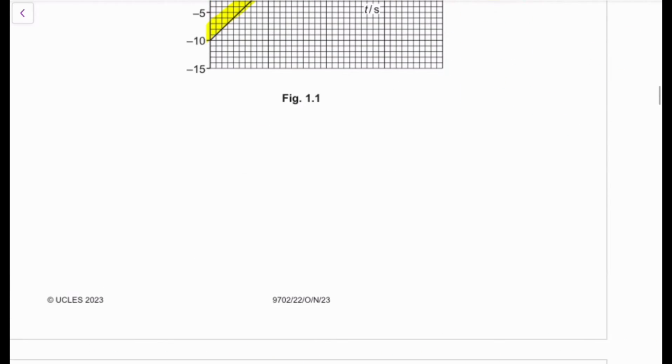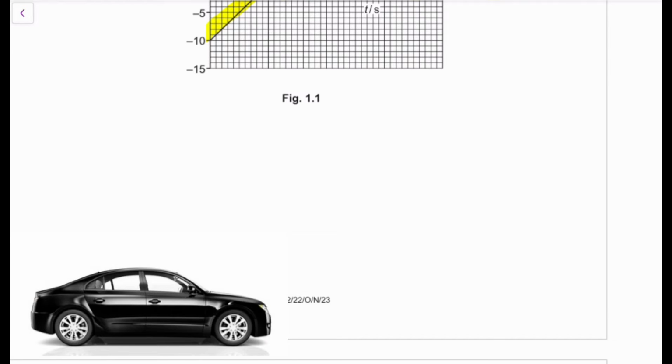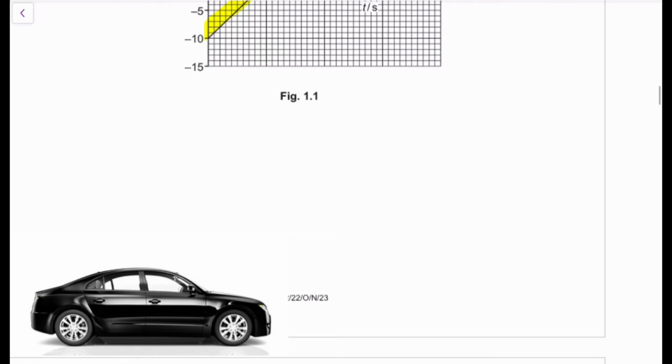Okay, so I need you to be thinking about this, right? Let's bring back our car, which is going to be experiencing all this motion, right? So I need you to take note of three things. You're going to need to know your acceleration, your displacement x, s, and then your velocity v, right? Those are three things that I want you to know, right?